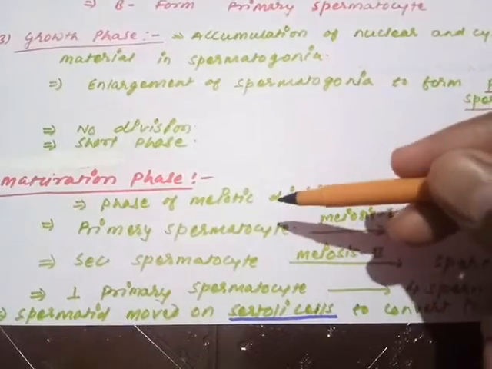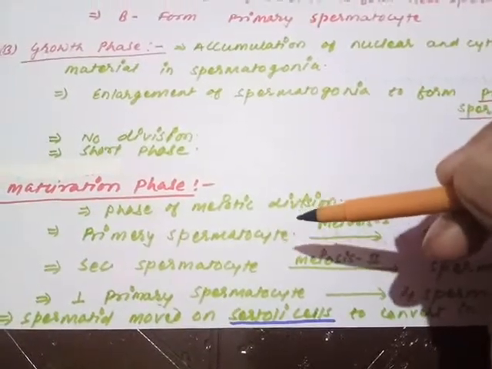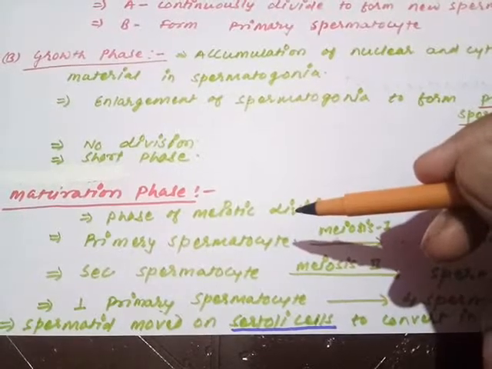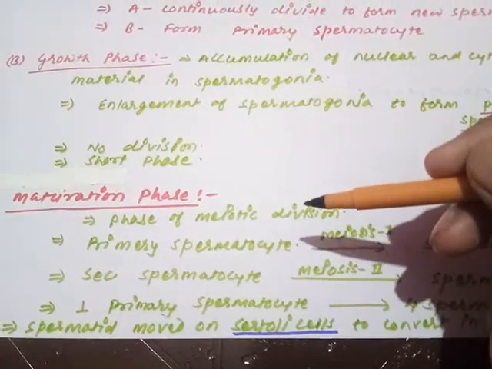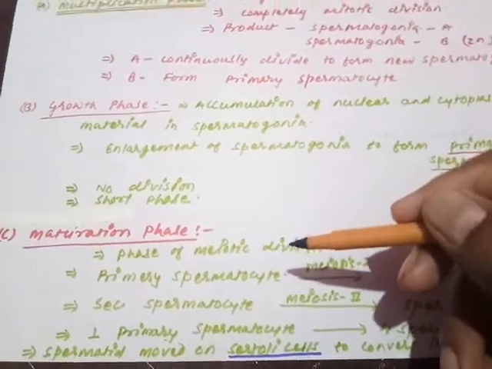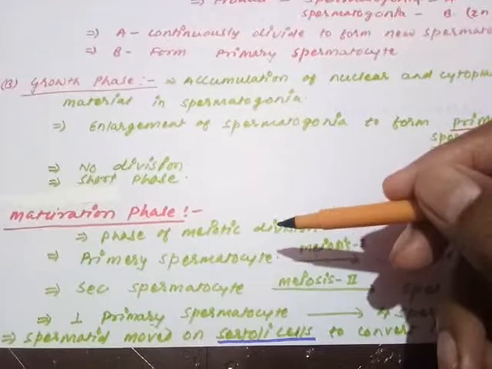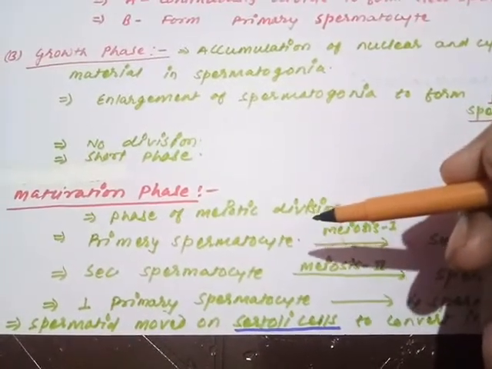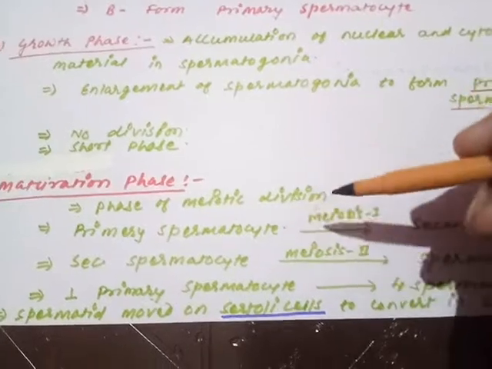Definitely, which kind of division is there? Meiotic division. Remember, my dear child, in spermatid formation we have two types of division: mitotic division and meiotic division. The complete process of multiplication involves mitotic division, while the maturation phase involves meiotic division.